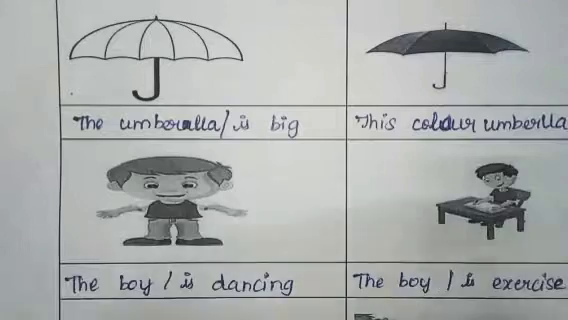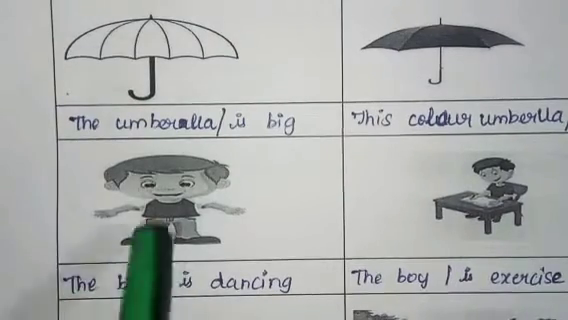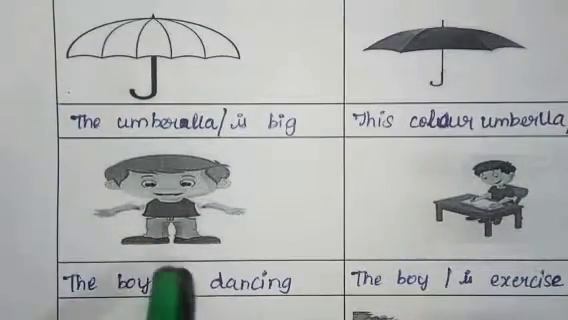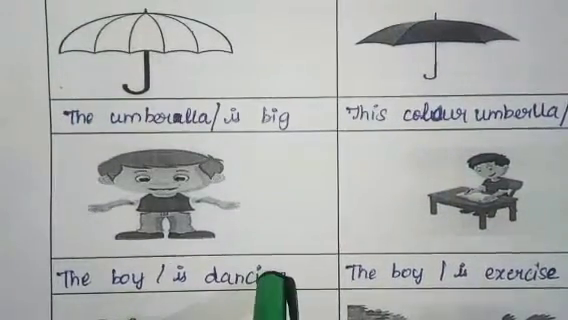Next one, the boy is dancing. What does this boy do? Boy is the subject. What does this boy do in this picture? So the answer is dancing. Is dancing. So is dancing is the predicate.